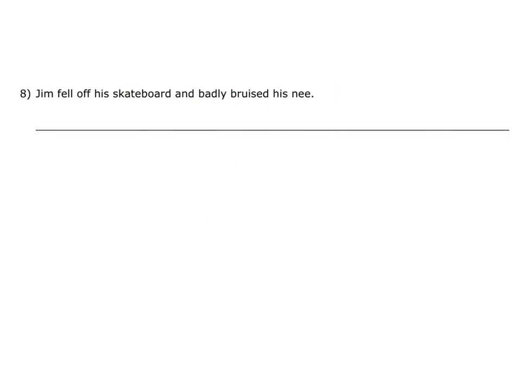8. Jim fell off his skateboard and badly bruised his knee. Let's remove the words we can see are correct. Jim at the beginning of the sentence, J-I-M, is spelt correctly. The word fell is also correct. Off is correct, and his is also correct. Further on in the sentence, and, badly, and his are also correctly spelt.